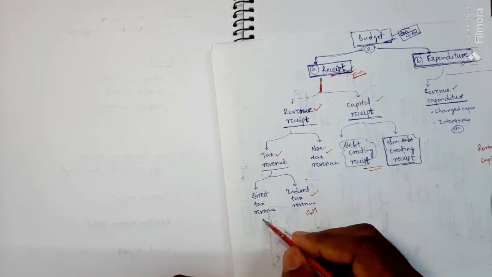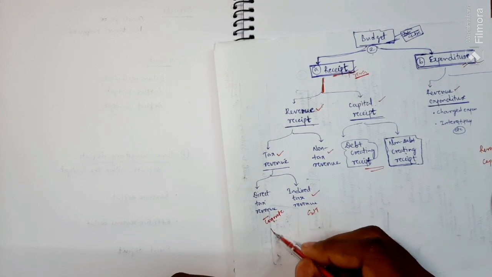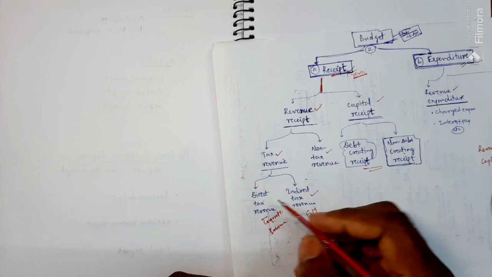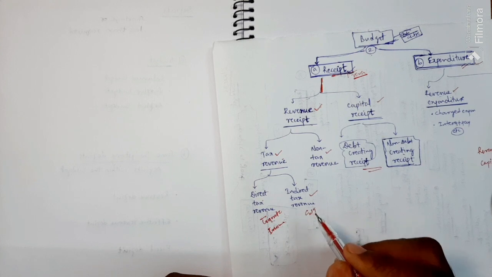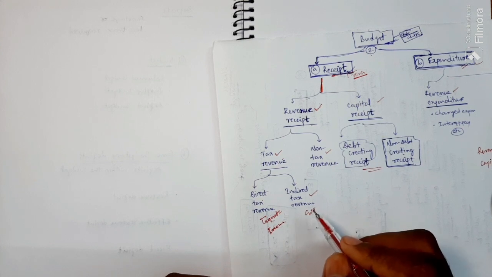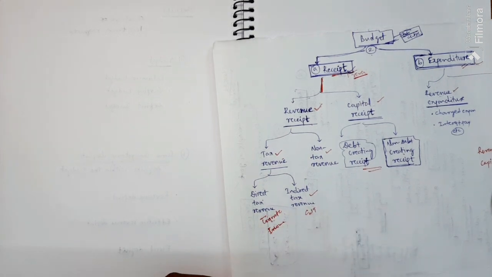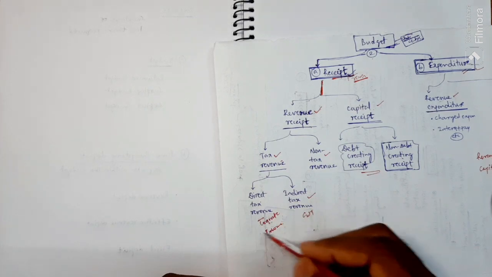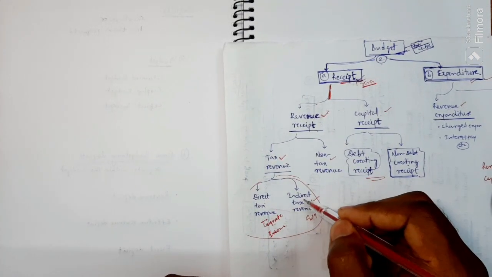Direct tax means corporate tax on businesses and personal income tax. You will understand what direct tax and indirect tax are in class 2 of this budget playlist. Tax revenue means there are two ways the government earns tax: direct tax and indirect tax.